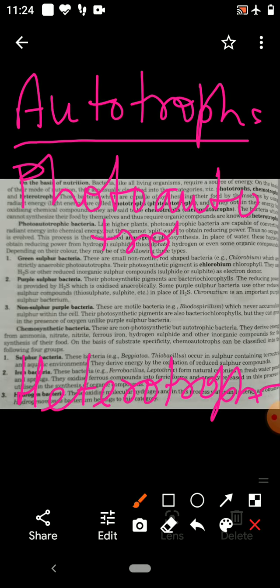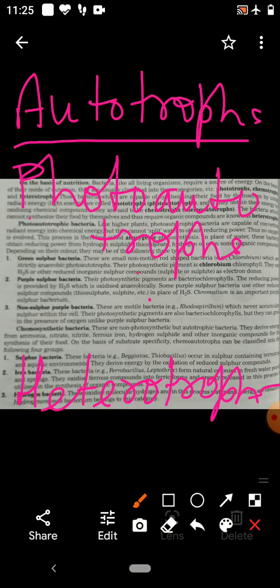Photoautotrophs. So they were using the radiant energy of sun. Photoautotrophic bacteria were capable of converting radiant energy into chemical energy. Photoautotrophic bacteria are divided into 3 groups on the basis of color.